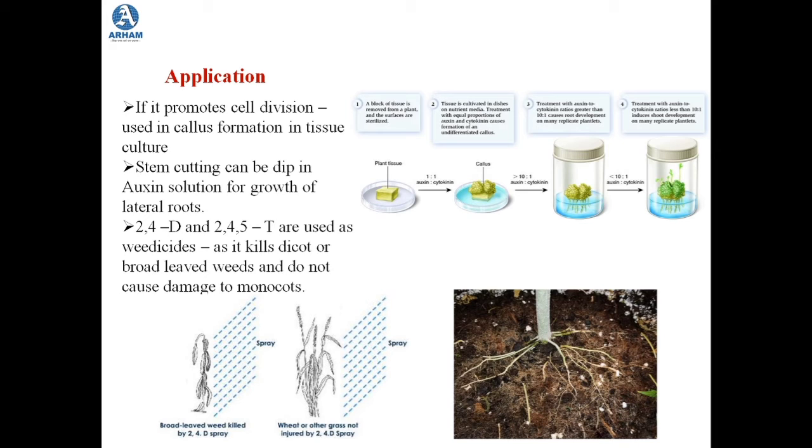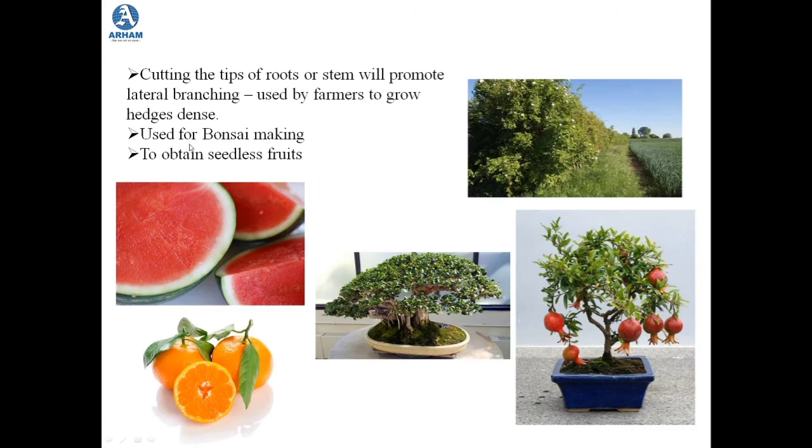So what these synthetic auxins do is they will actually kill these weeds, but they kill only the dicot weeds. They do not cause any harm or damage to the monocots. So what will happen if you have a lawn with grass? The unwanted dicot weeds will be killed and there will be no damage or injuries caused to the monocots, that is the grass. So 2,4-D and 2,4,5-T are used as weedicides, but they will only kill the dicot weeds.